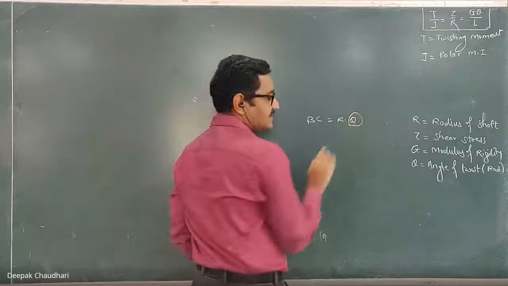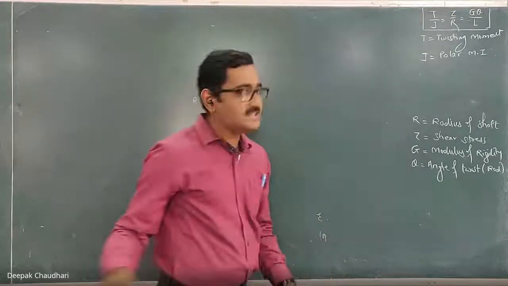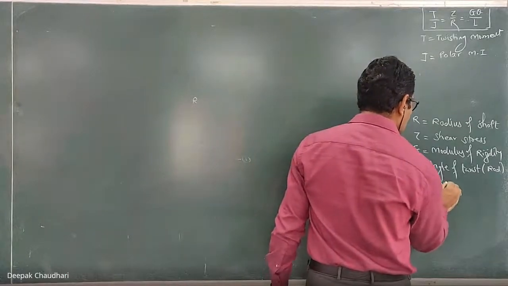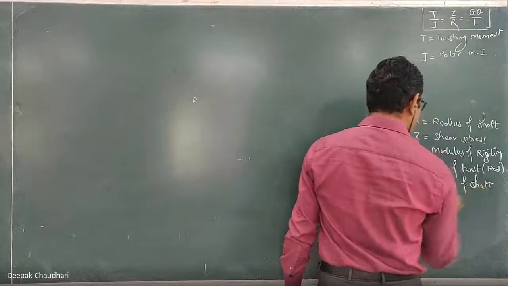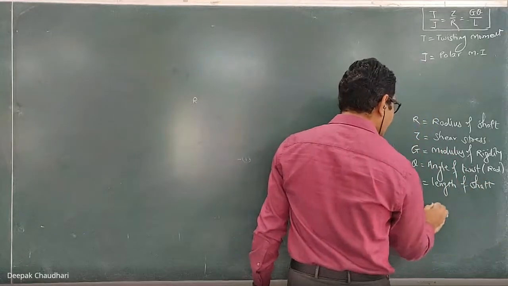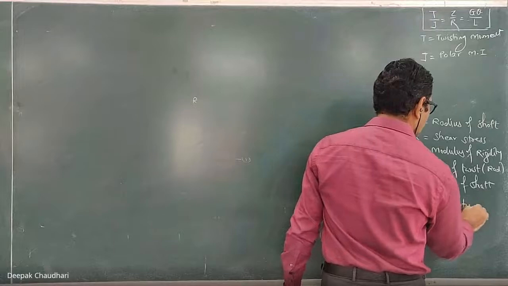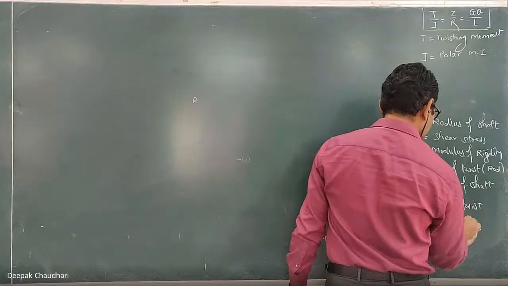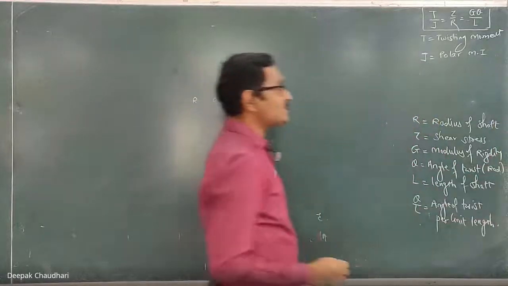So theta is in radian. And L is the length of the shaft. Theta upon L is the angle of twist per unit length.